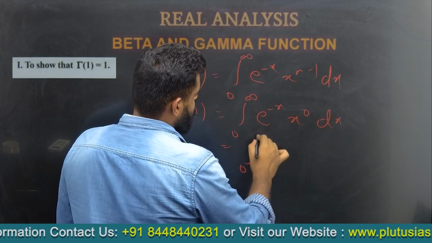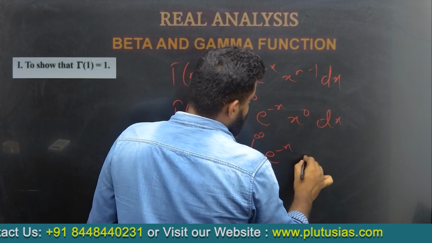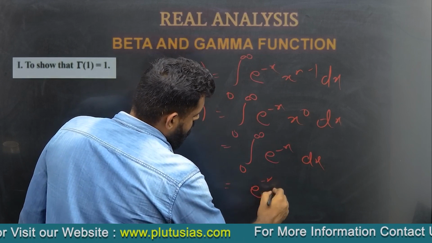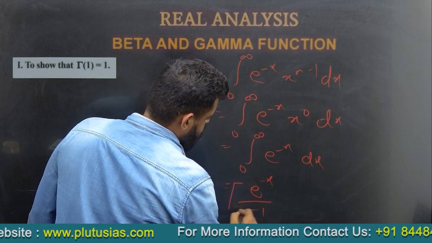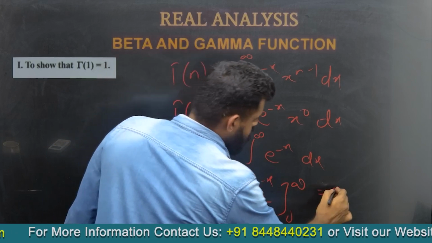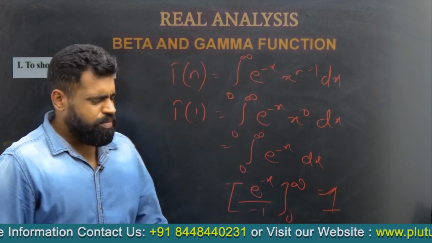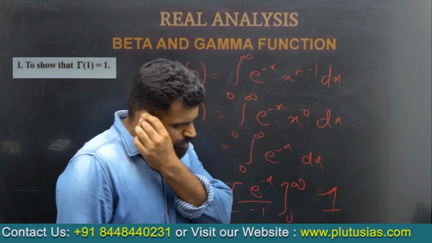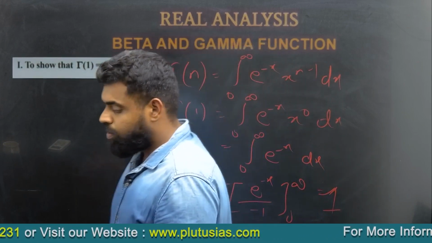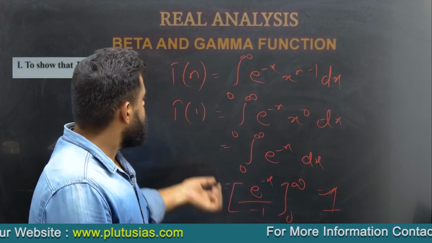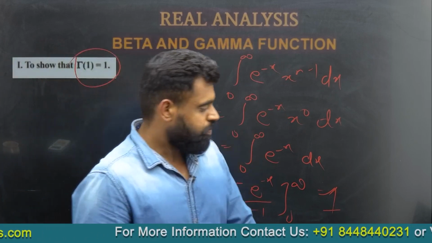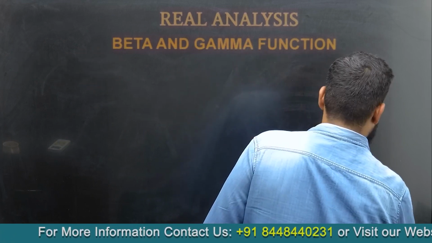So simply it is e to the power minus x dx. And solving this we get the value, which is equal to 1. This is general, this will most probably not come in your examination, the more complex questions would come, but this is just to show that gamma 1 is equal to 1. Okay, moving ahead.